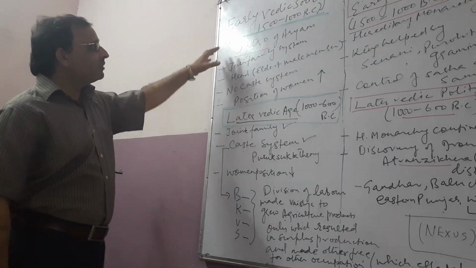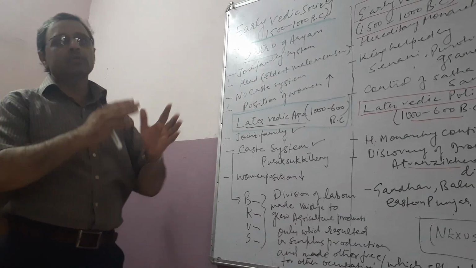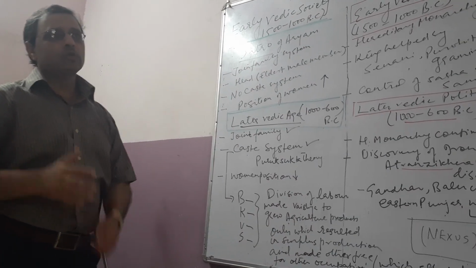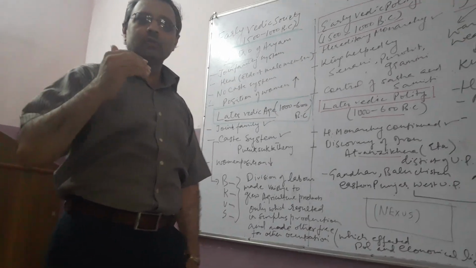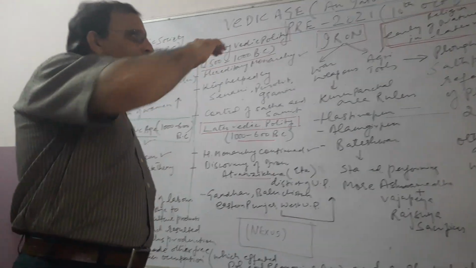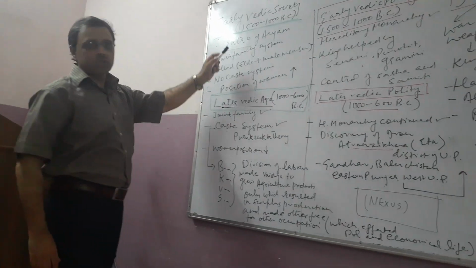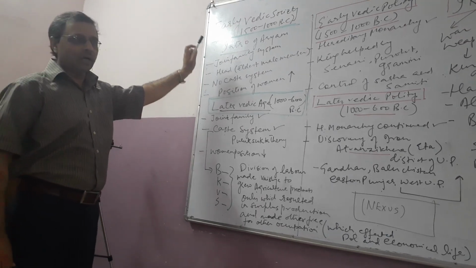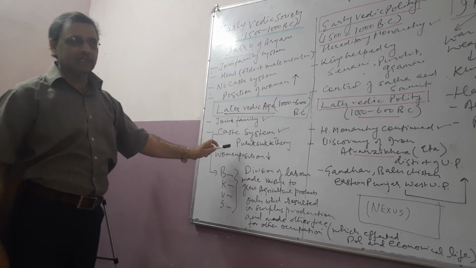Okay. So after they came here, we have divided this topic into several subtopics. So early Vedic and later Vedic, I told you, from 1500 to 1000 is the early and 1000 to 600 is the later Vedic. These early and later Vedic we have divided into the different fields. First is the social life of the early Vedic age, then social life in the later Vedic age.